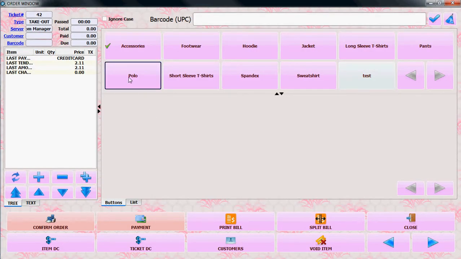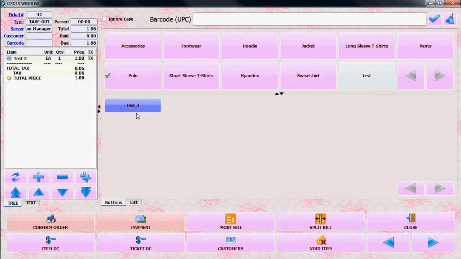Let's say we want to make a one item sale. We already made a test 3 item. So if you click on the test item, it will pop up on the left side. Let's add it twice, try it 3 times.